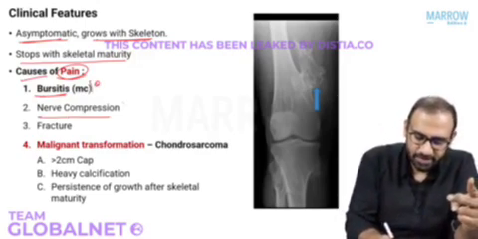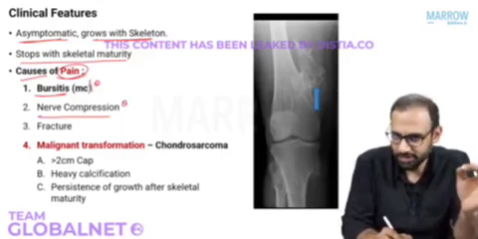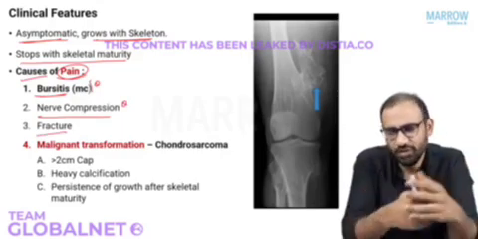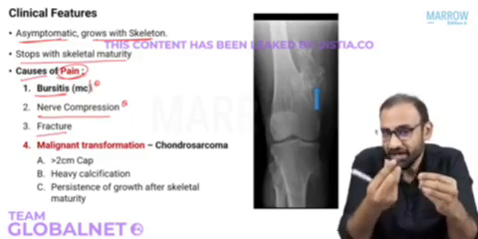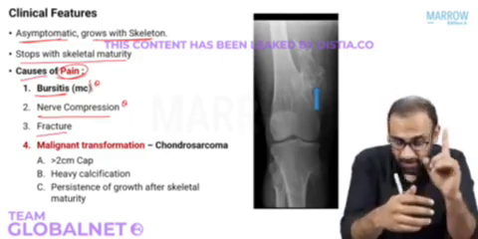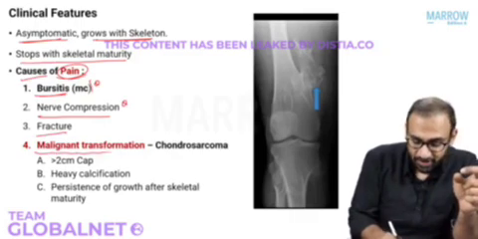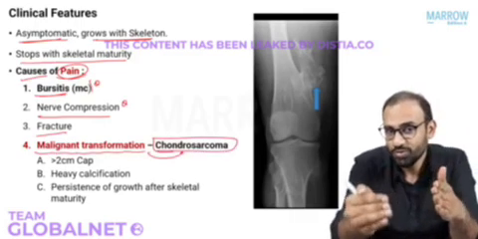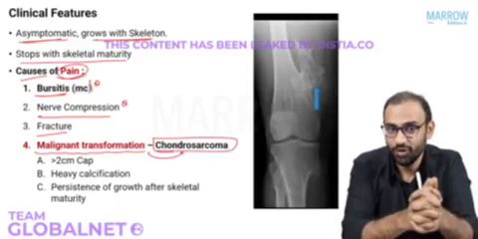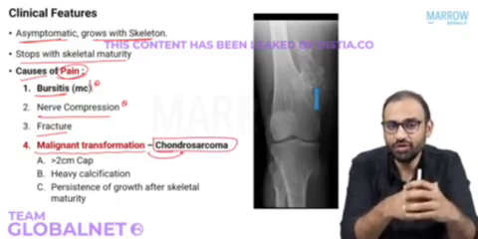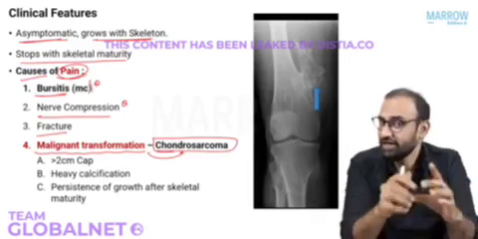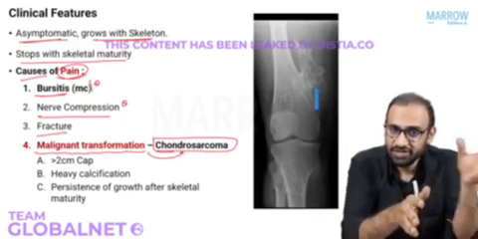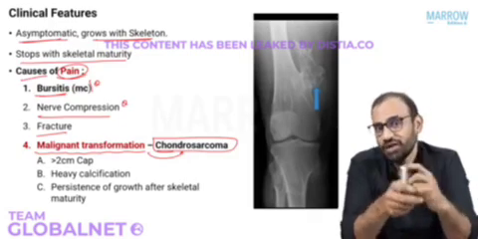Second, it can compress the nerve and this may present you with pain. Third, it can fracture as the patient is careless or walking or jumping or fighting or doing whatever. It can fracture and all of these can cause pain. Lastly, it can rarely transform into a chondrosarcoma, which will also present as pain. Are you following? So it can transform into a chondrosarcoma. Very rarely, albeit, but it can. That is why it is sitting in the orphan category. It has characteristics that do not make it a tumor, but it has a potential to become malignant.